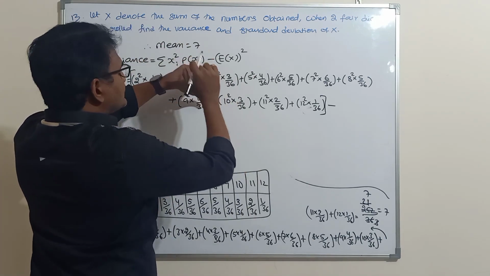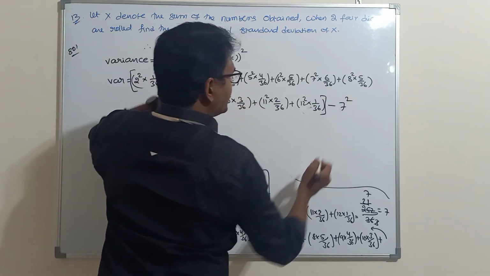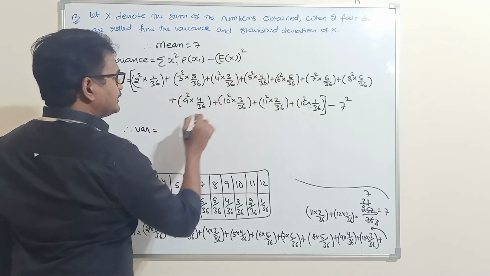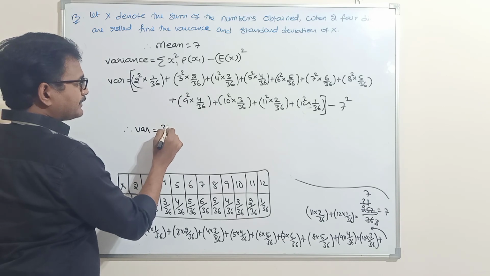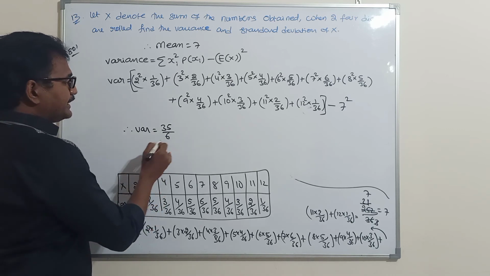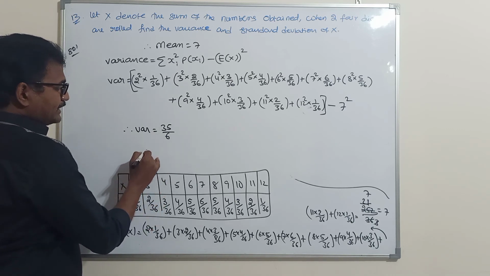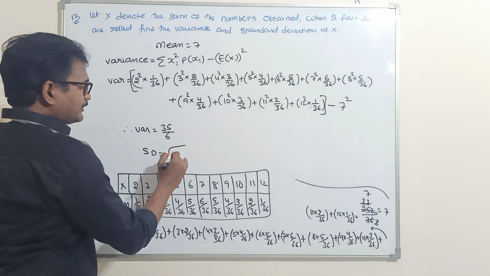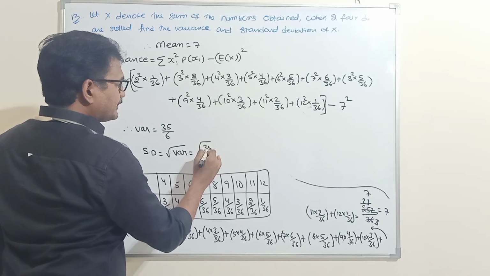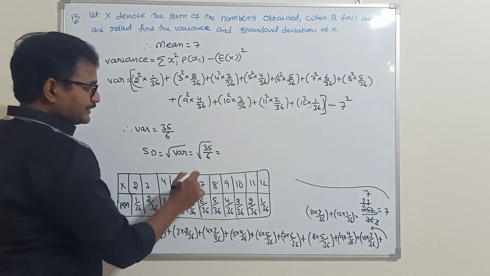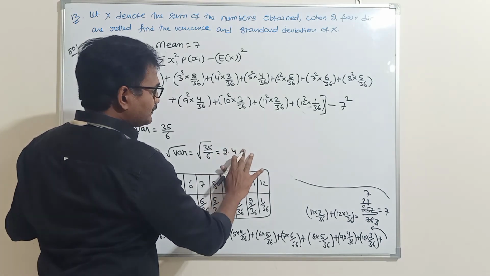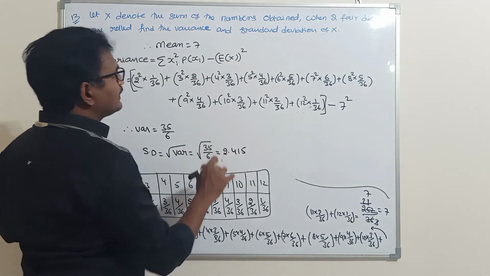E of X means nothing but the mean, so minus mean square. After simplifying this, you will get 35 by 6. This is the value of variance. Next, standard deviation means nothing but the root of variance, root of 35 by 6, which is approximately 2.415. 2.415 is the answer for this problem.